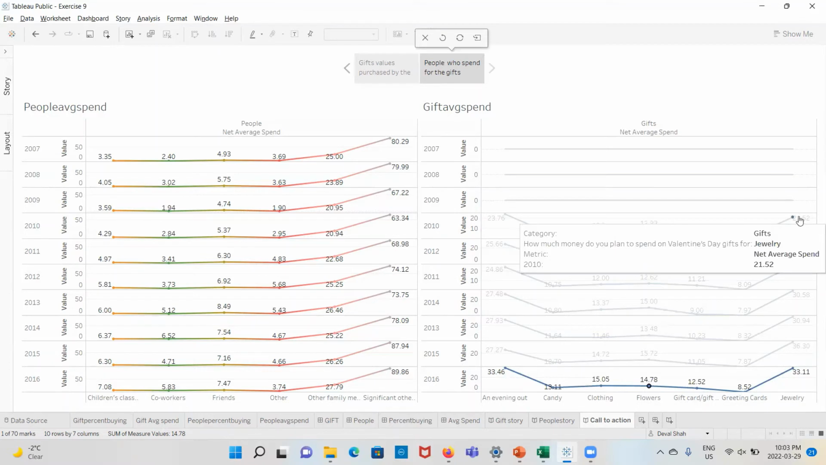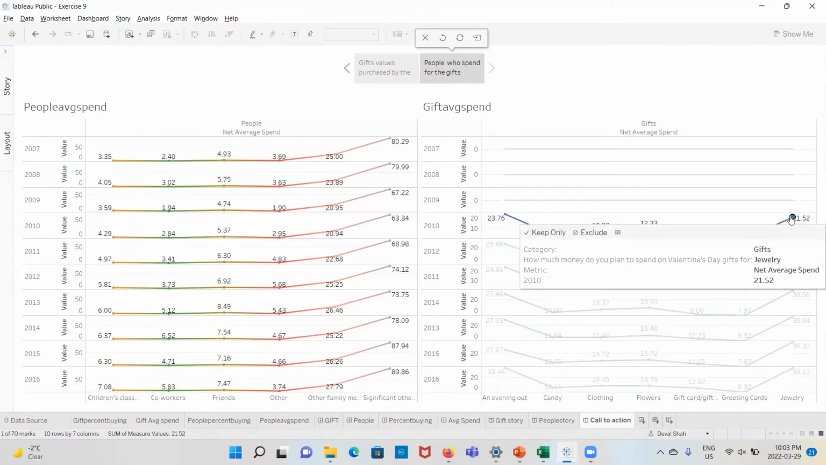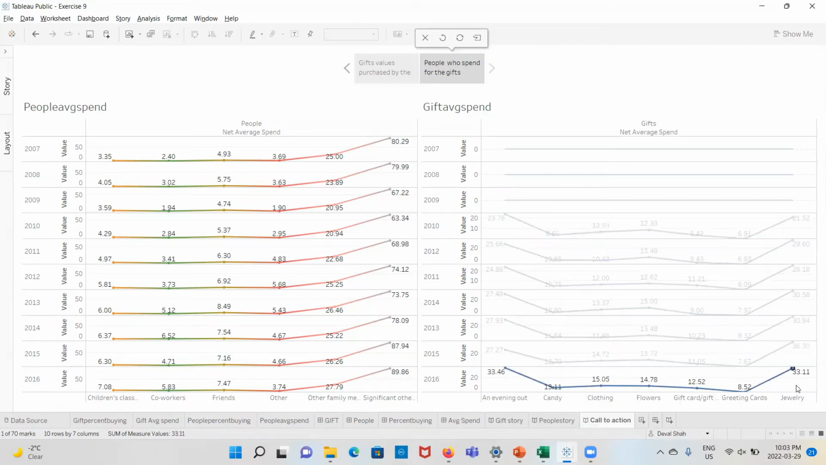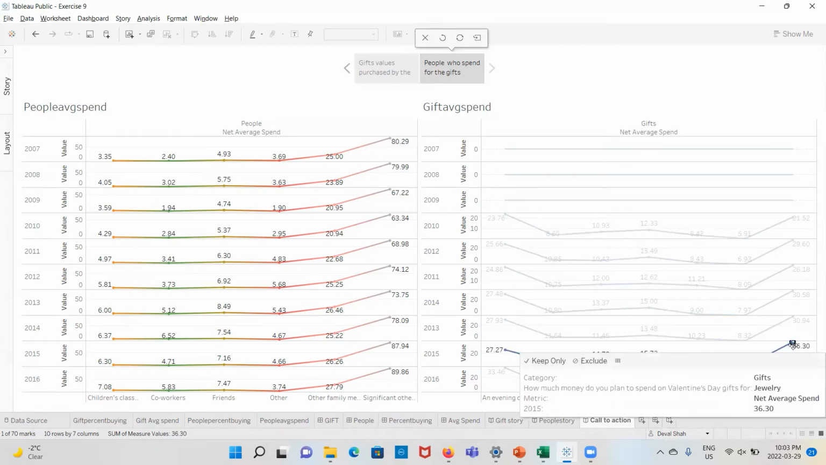And we can see that for jewelry in 2010, it was 21.52%, which increased to 33.11%. But in 2015, it was a huge increase, to 36.30%.